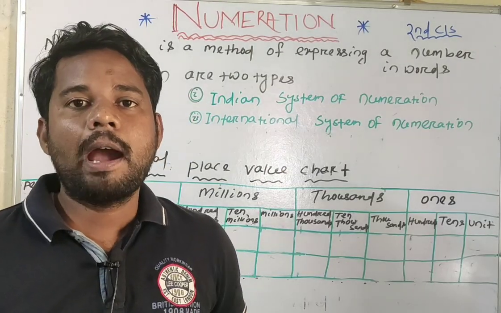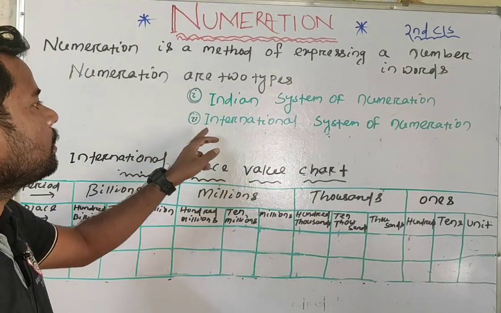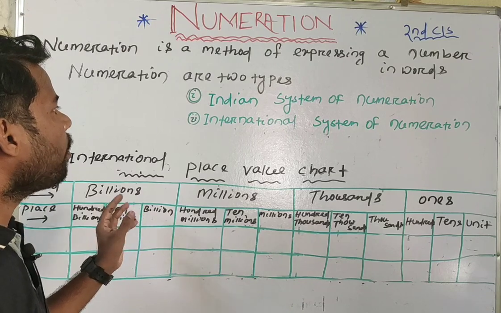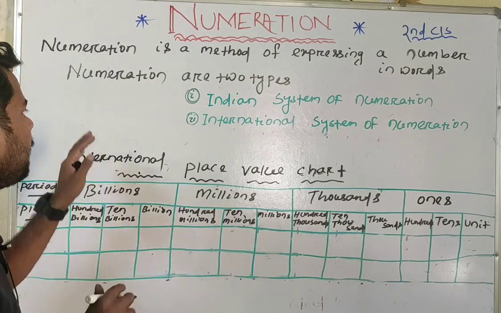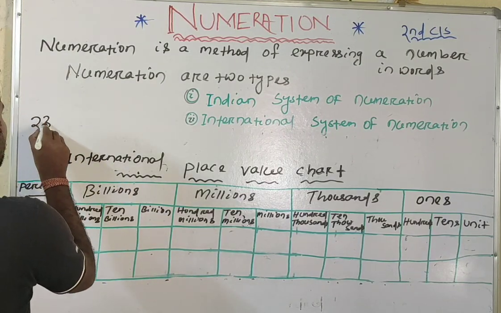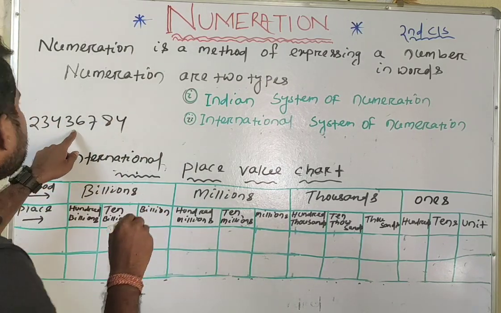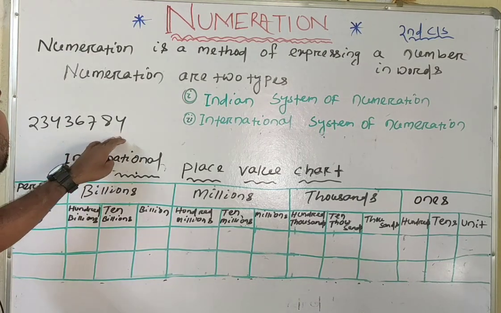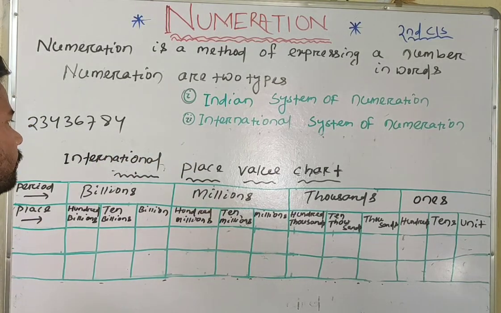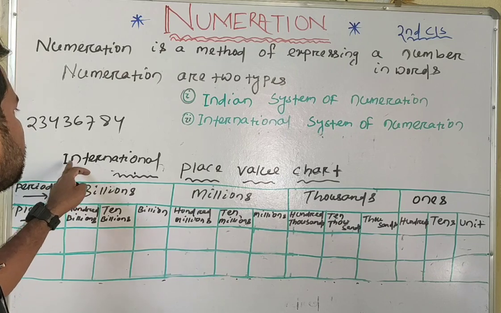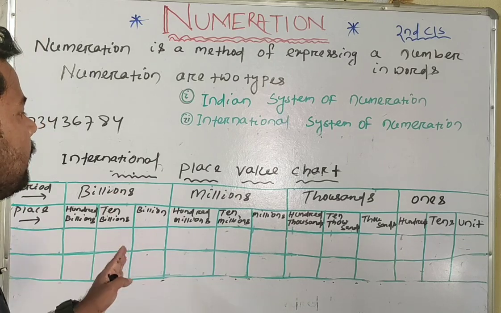Okay. Now we will learn about the international system of numeration. In this system, how do we convert a number into the international system of numeration? For that, we will take a number. Look at the number, it is an 8-digit number, and we have to convert it into the international system of numeration. Before this, I have prepared an international place value chart.